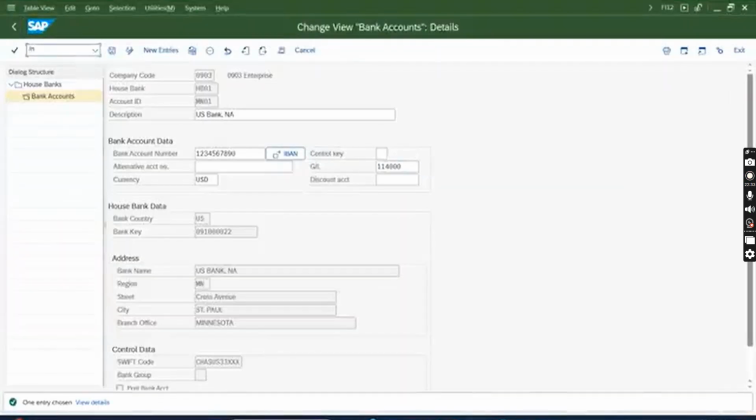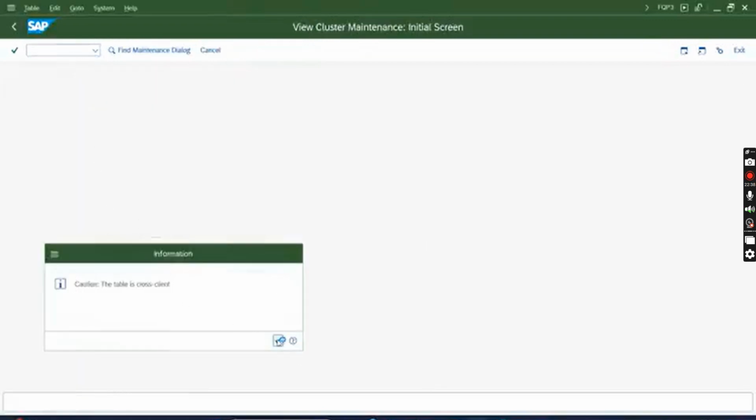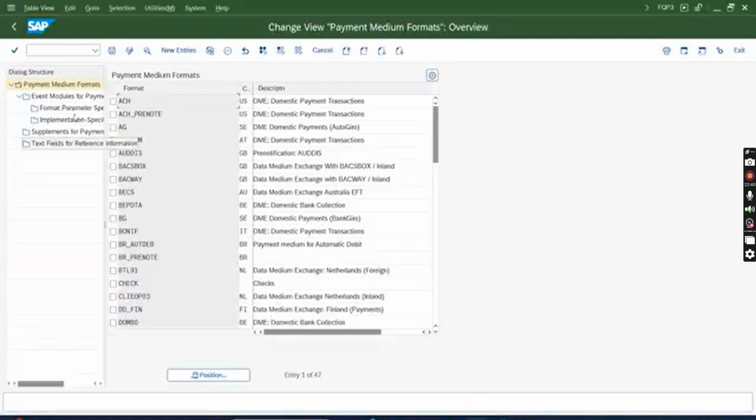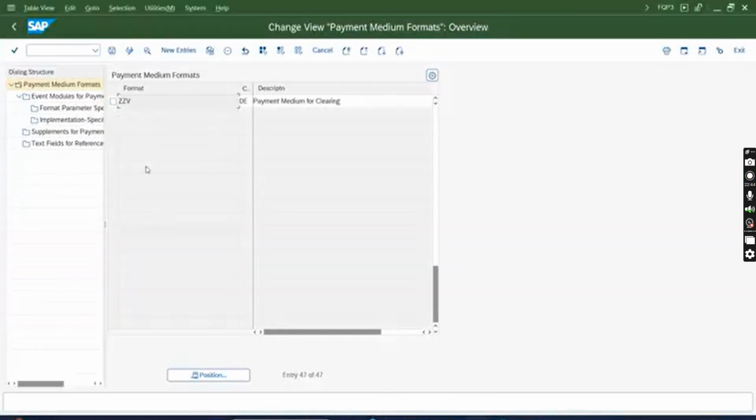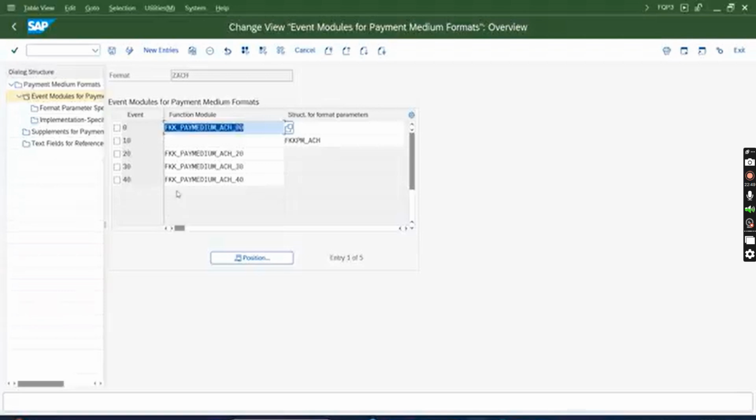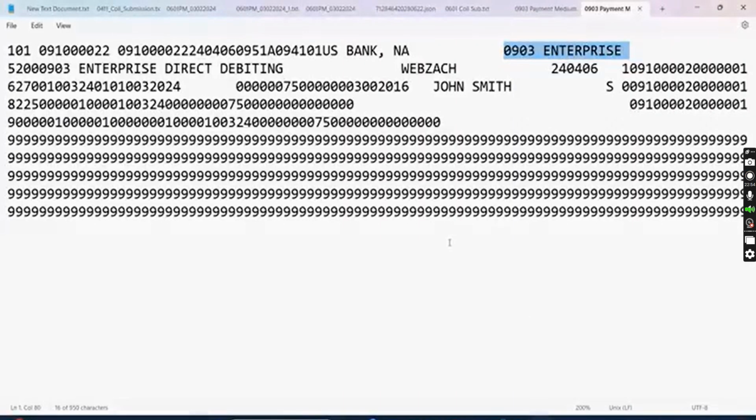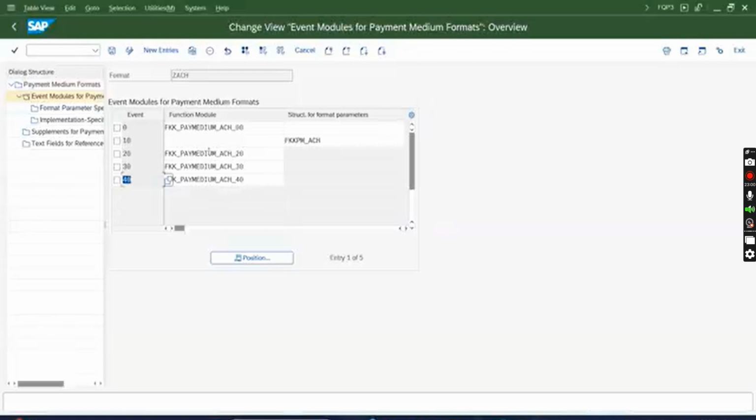So in FQP3, I go to the payment medium format. I don't know, just remind me if I have explained or not. Here our payment medium format is ZACH, and here you will see a few events are available: 20, 30, 40. Now I think I did not explain. When this payment medium format is generated as per the standard event, what are the standard events? 20, 30, 40. What do they say?